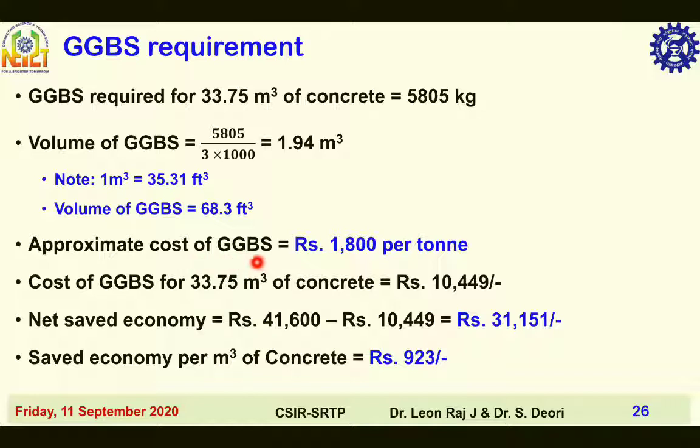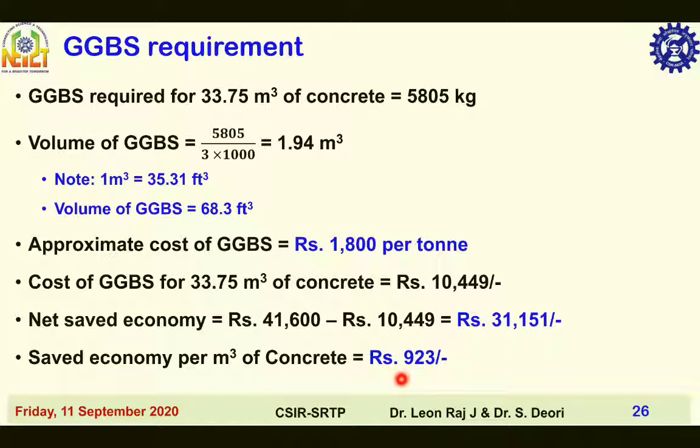Approximate cost of GGBS is equal to 1,800 rupees per ton. Cost of GGBS for 33.75 meter cube of concrete is equal to rupees 10,449. Net saved economy is equal to rupees 41,600 minus 10,049, that is equal to rupees 31,151. So saved economy per meter cube of concrete is equal to rupees 923.